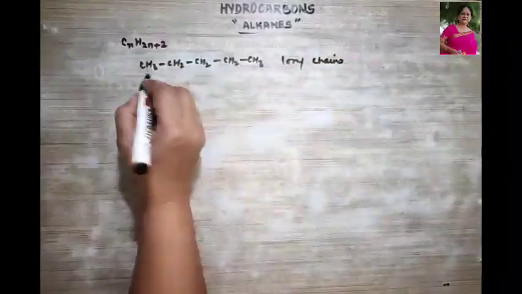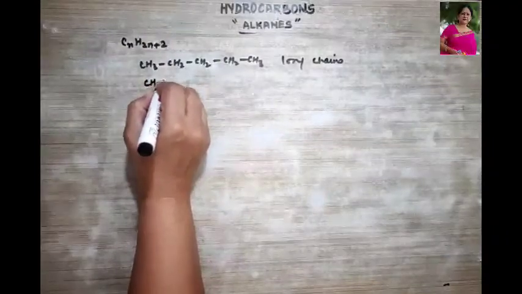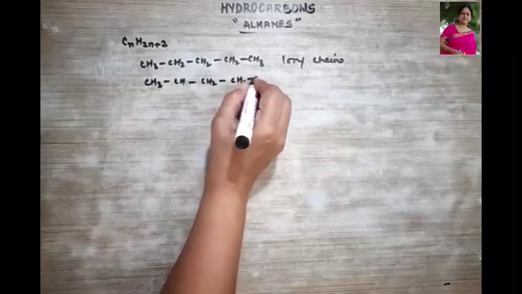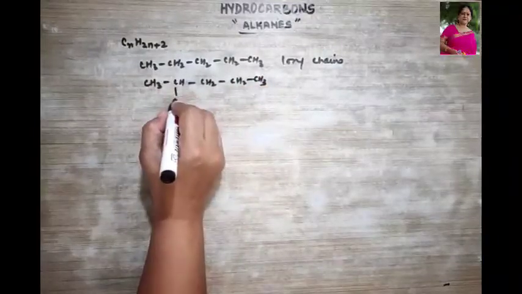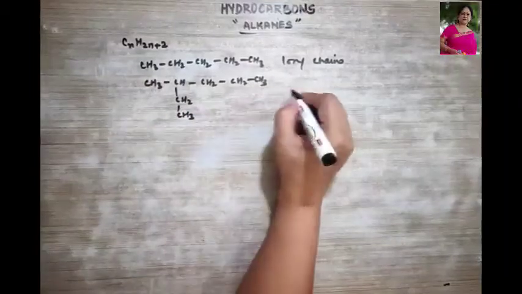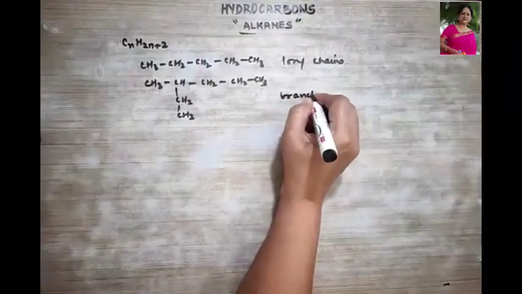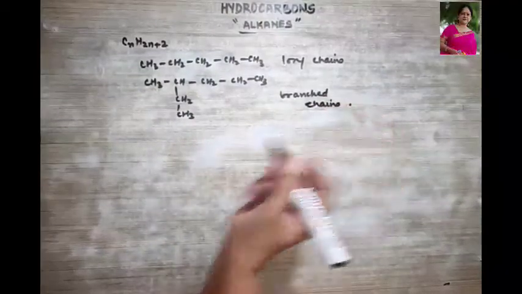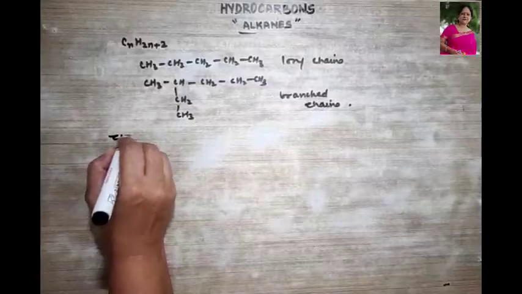And what are branched chains? If I draw it like this, CH, CH2, CH2, CH3, and from here I branch it as CH2, CH3. These are called branched chains. Clear?